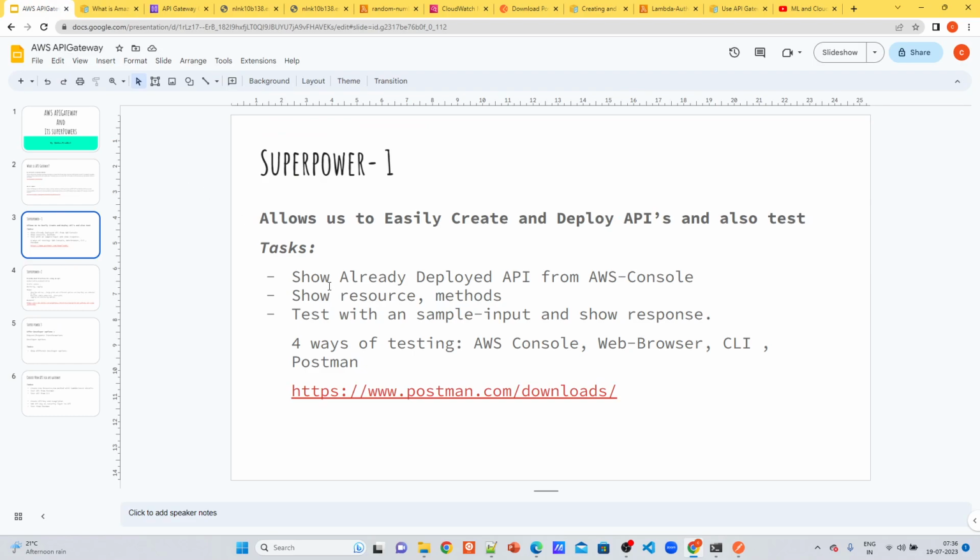Now let's get back. I showed you how a deployed API looks, I showed you resources and methods, and I tested with sample input and showed you the response via the browser.